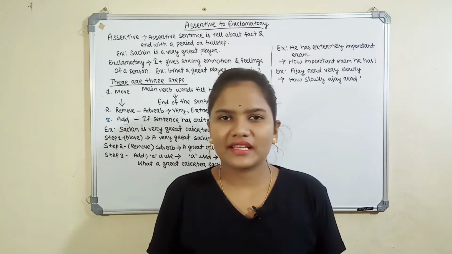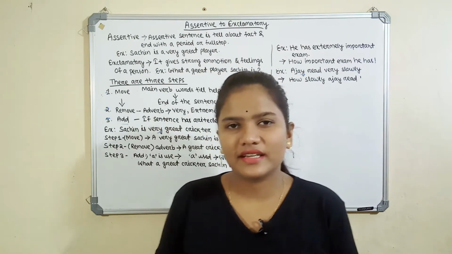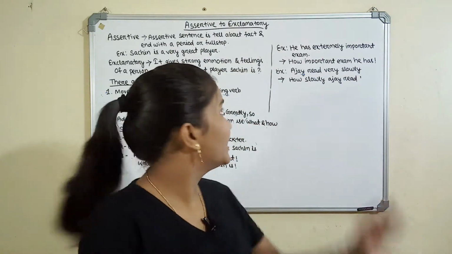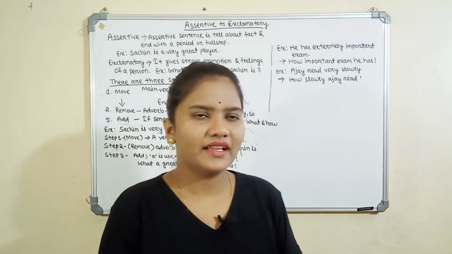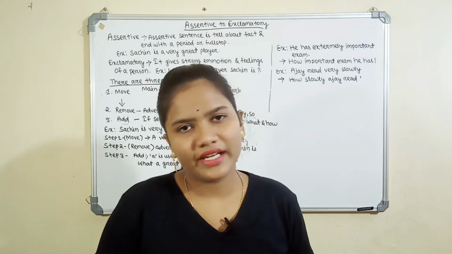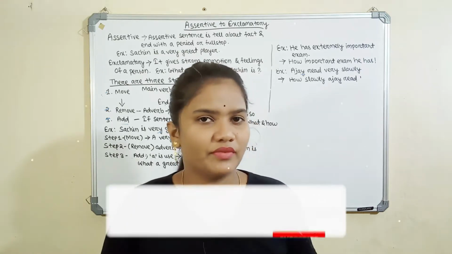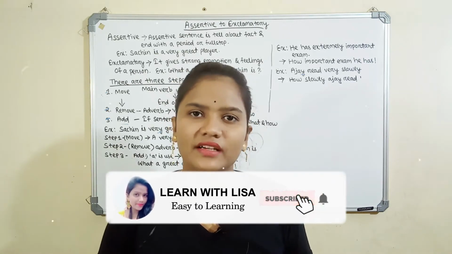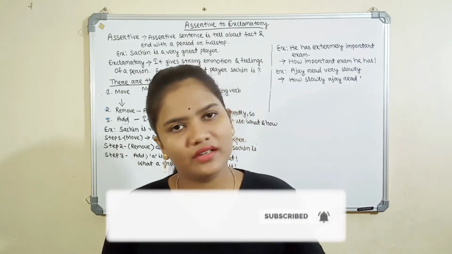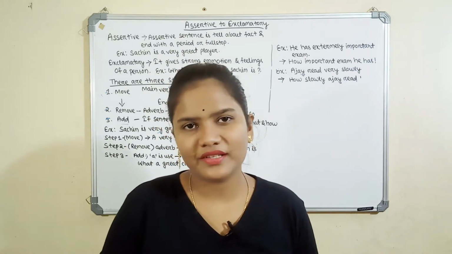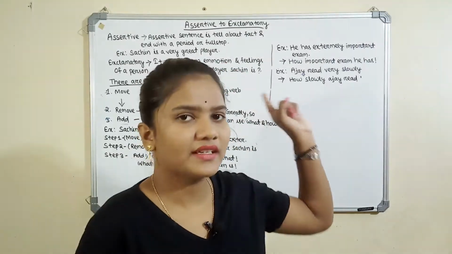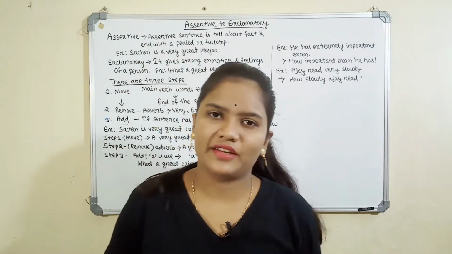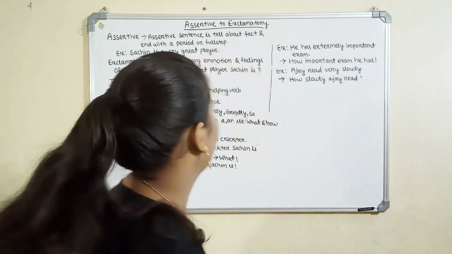So today's class is a new topic, the sentence transformation formula, assertive to exclamatory. Yesterday we were learning assertive to interrogative, and in the first class we learned positive sentences, that is, assertive declarative to negative sentence. So today we will learn the new one, the transformation of a sentence from assertive to exclamatory. Let's get started.